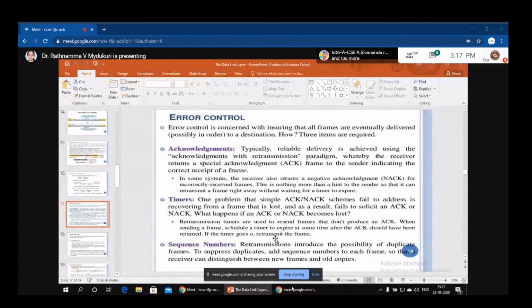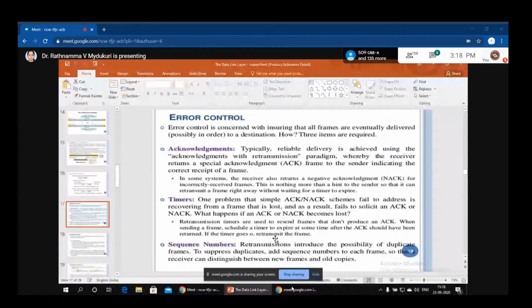And the third one is sequence numbers. Why do we need sequence numbers? Already I have told you that a packet is divided into some number of frames. So you don't know which frame is the first frame and which is the second frame. Why? Because there is no guarantee that you will receive your frames in sequential order.